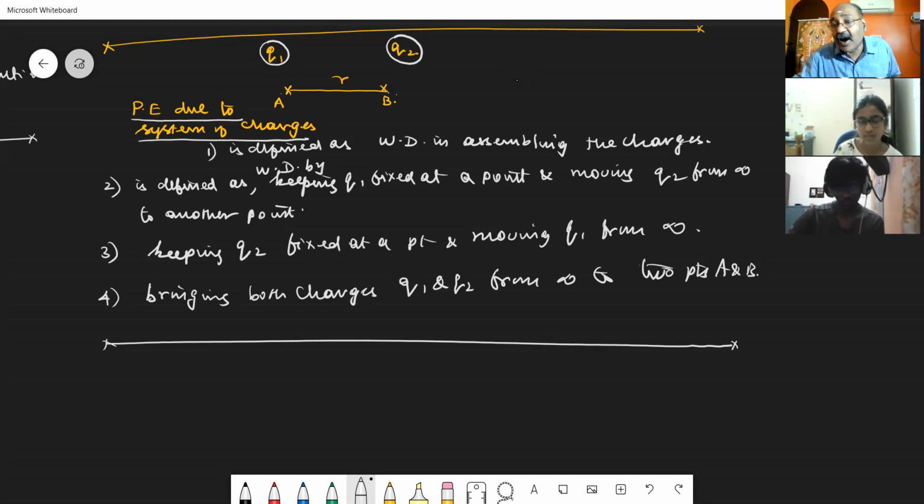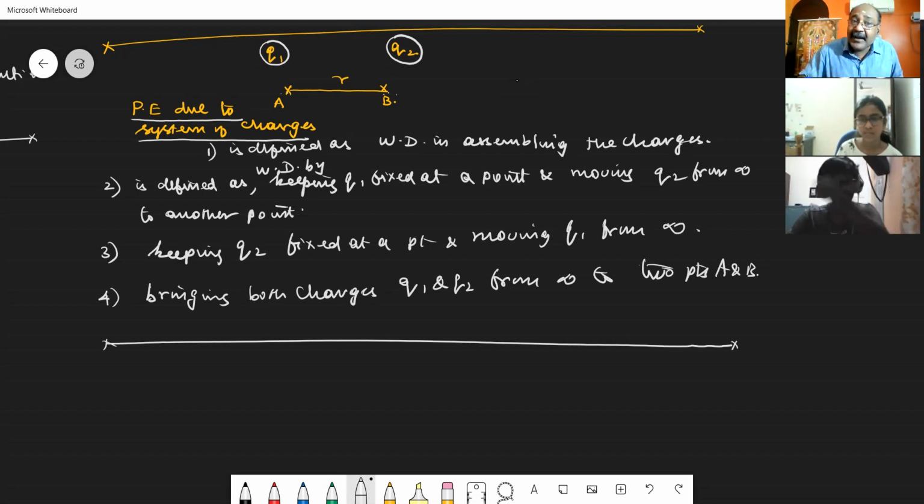Or how I can define or how I can do the work. I can keep Q1 fixed at A. After that, moving Q2 from infinity to the point B at a distance R from A, then that work done is considered to be potential energy.